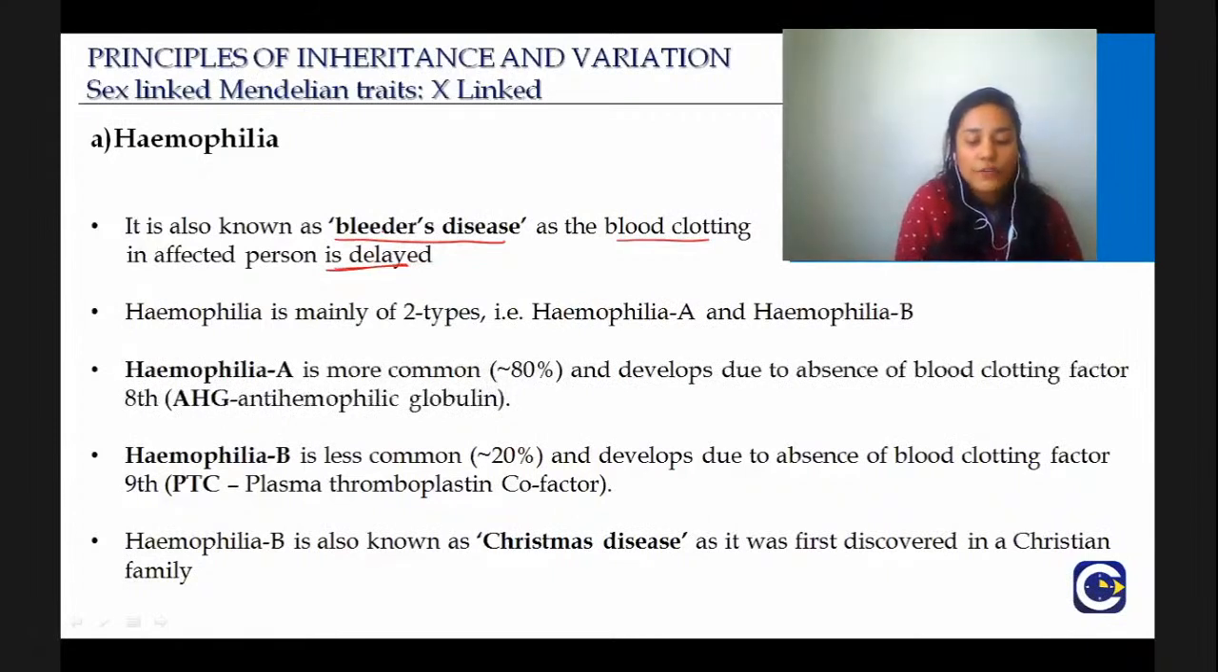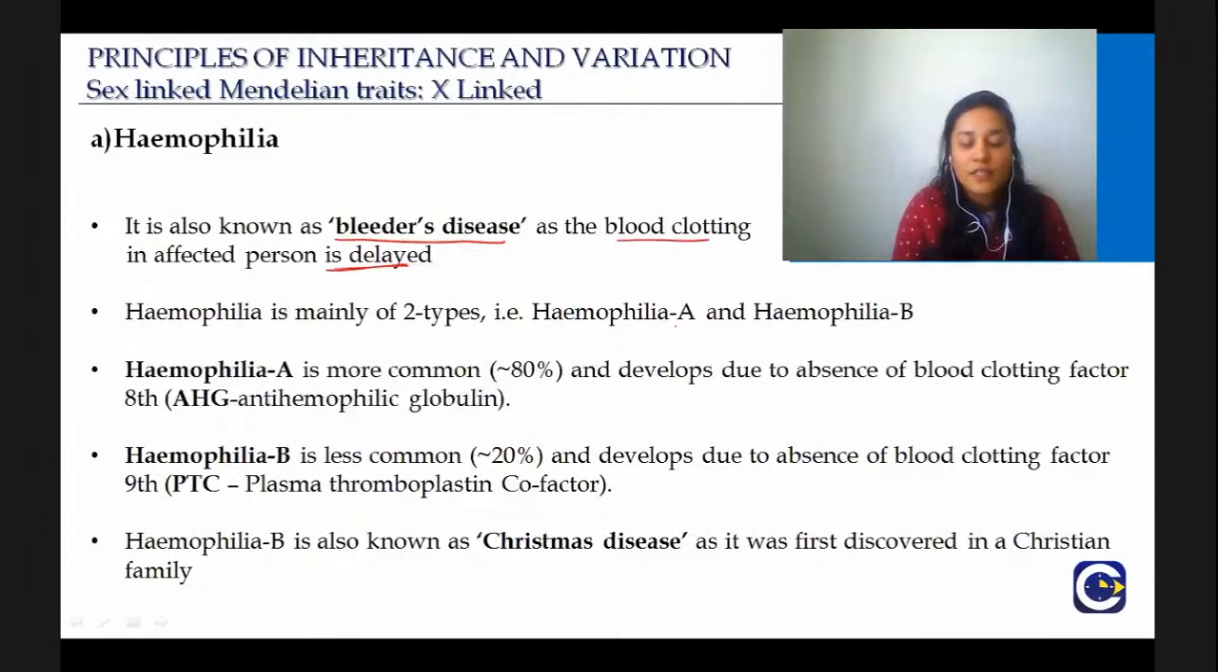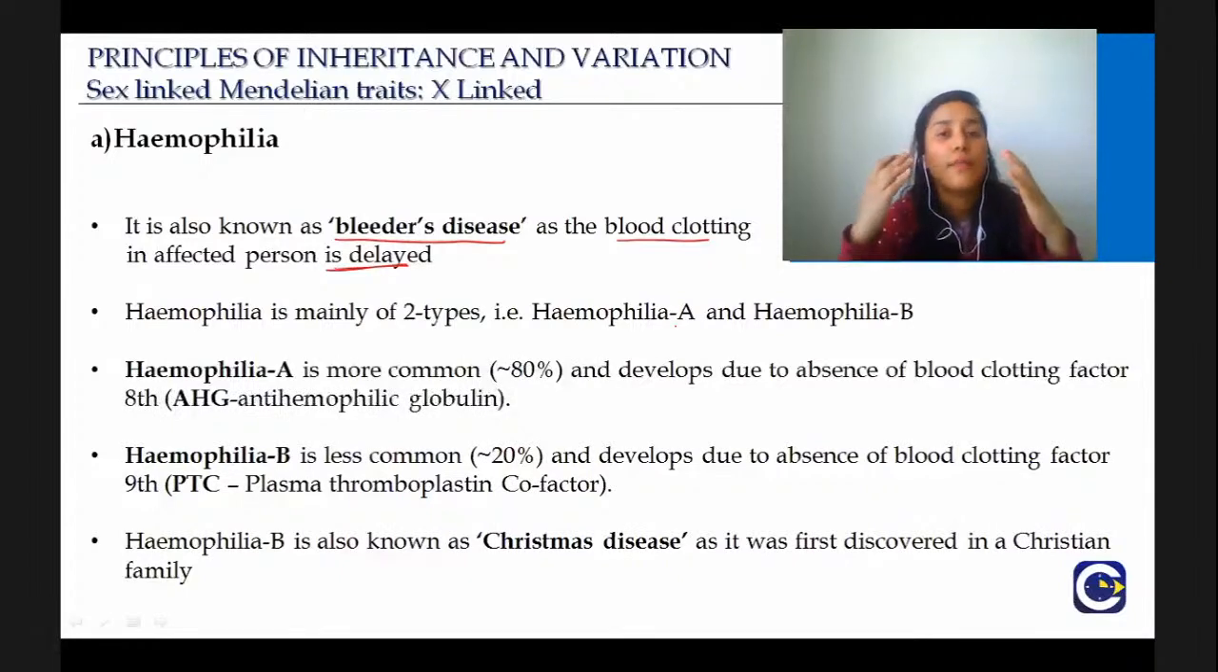It is mainly of two types, hemophilia A and hemophilia B. And again, something that you have to remember: hemophilia A is more common and develops due to absence of blood clotting factor 8, AHG, anti-hemophilic globulin. You must have studied in your 11th standard, right? Then you studied physiology. You would have studied that pathway of clotting. If you don't remember, at some point Concept Tree will also do lectures for 11th standard.